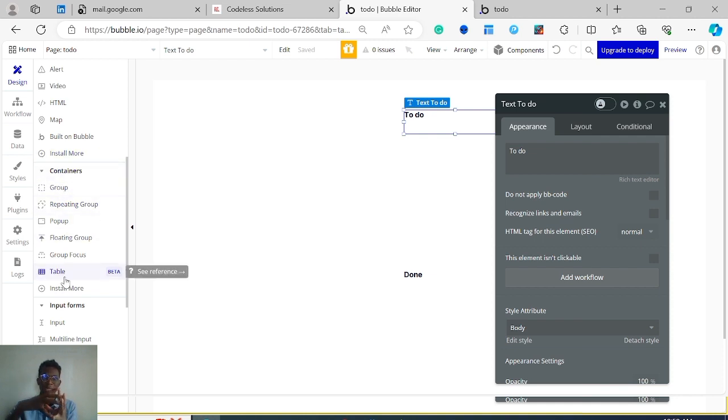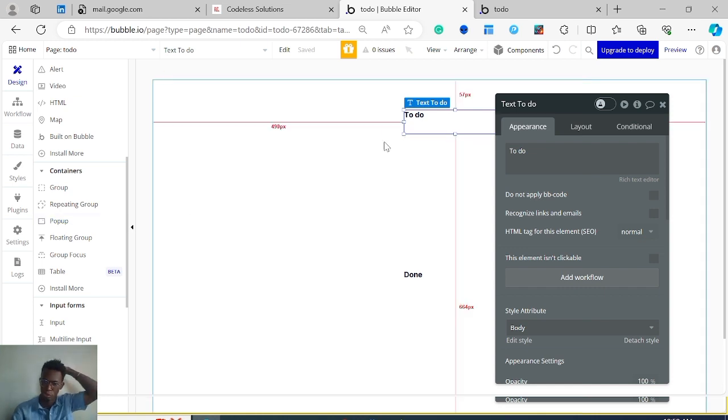So these are elements that contain other elements and group them together. Say, for example, you want to apply the same kind of formatting to a group of elements. You want to bring the elements together and make all of them have a black background, for example. So you can group all of them together and apply the styling to the group instead of to the individual elements. So that's where you would want to use groups. We also have pop-ups, which we'll be using in this video when we're creating our to-do list.